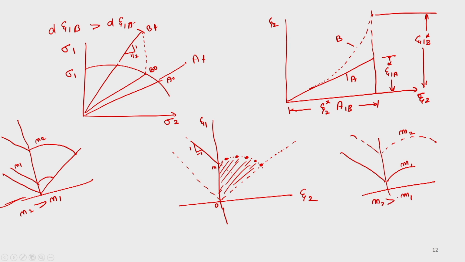In that case also you will have this. So, in biaxial stretching this M will delay the growth of the neck. A higher M value will delay the growth of the neck. That is one advantage with a high strain rate sensitivity material.